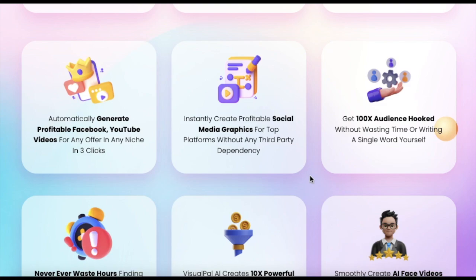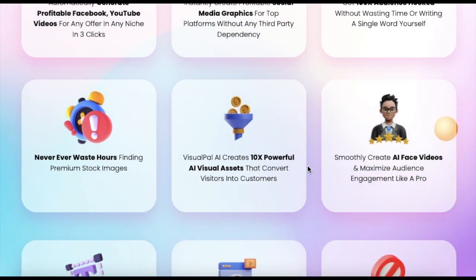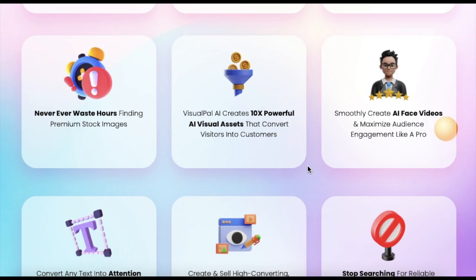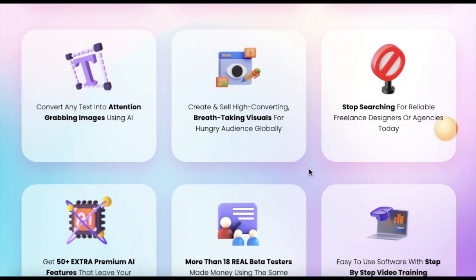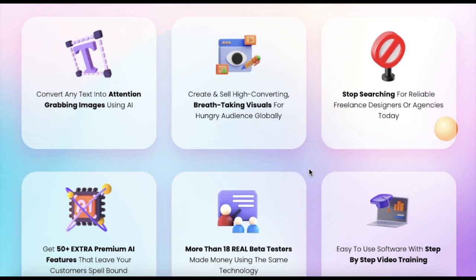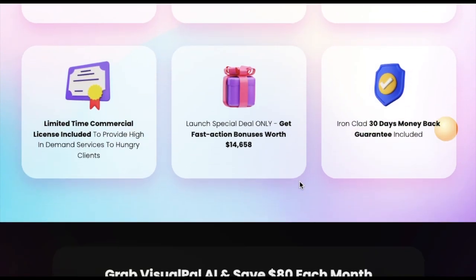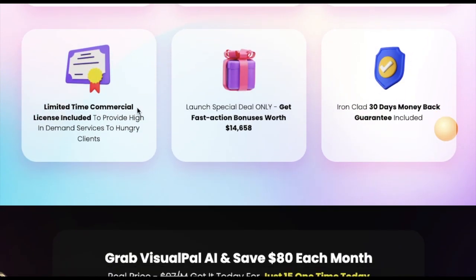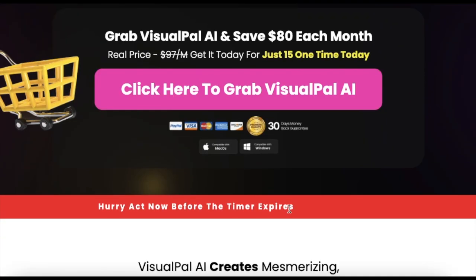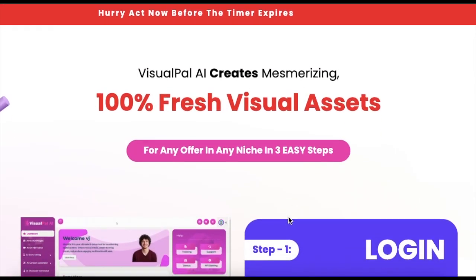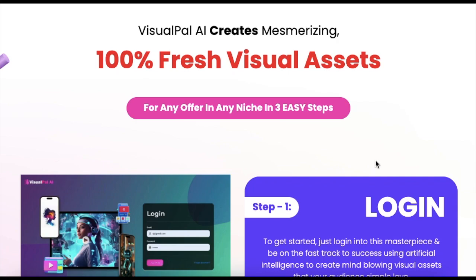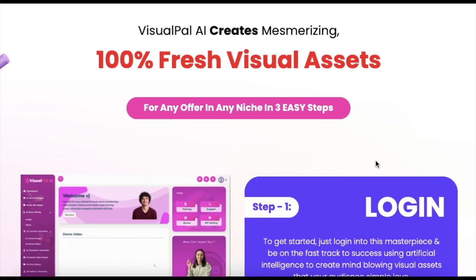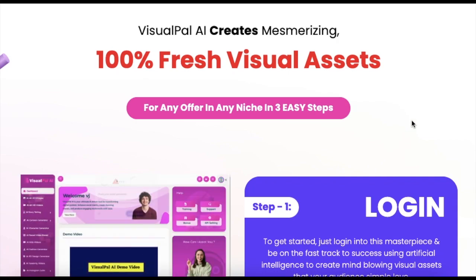VisualPal AI creates 10x powerful AI visual assets that convert visitors into customers. Only 3 easy clicks, smartly create and sell limitless incredible AI videos, graphics, visuals, arts, etc. to hordes of hungry audiences. Imagine captivating your audience with high-quality visuals that resonate and inspire. Join countless satisfied users who have revolutionized their content creation process with VisualPal AI. No more settling for mediocre graphics. Step into a world where your imagination is the only limit and watch your projects shine.